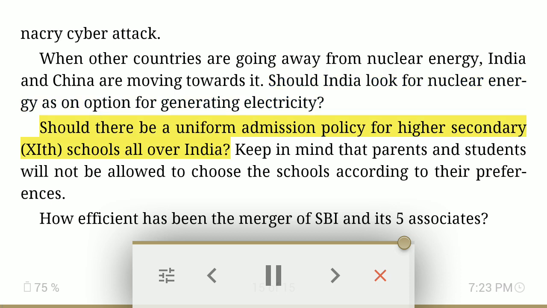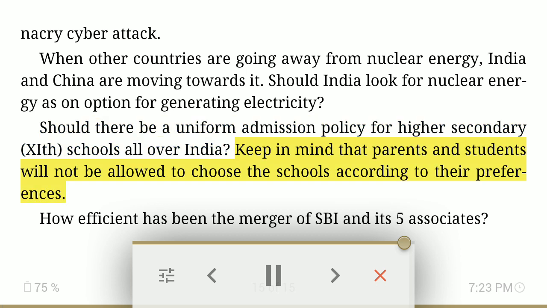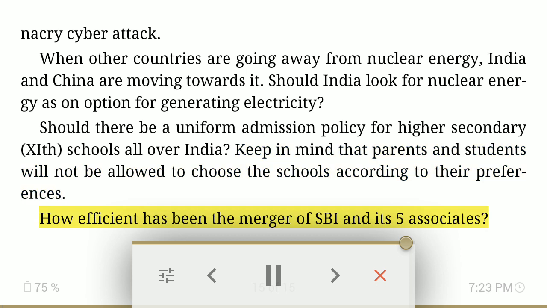Should there be a uniform admission policy for higher secondary 11th schools all over India? Keep in mind that parents and students will not be allowed to choose these schools according to their preferences. How efficient has been the merger of SBI and its 5 associates?